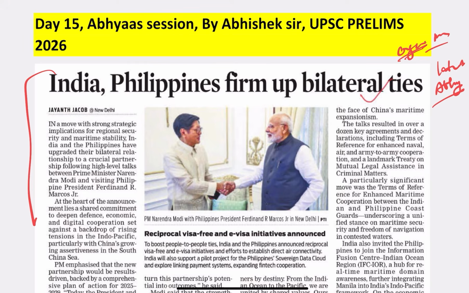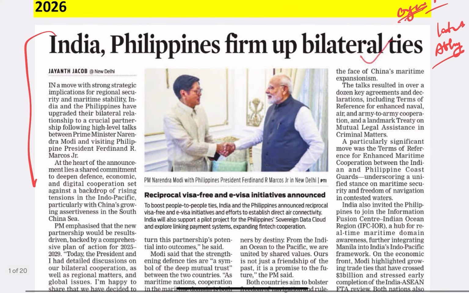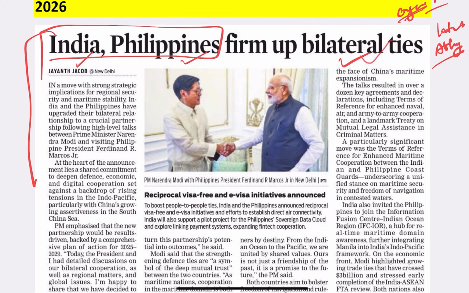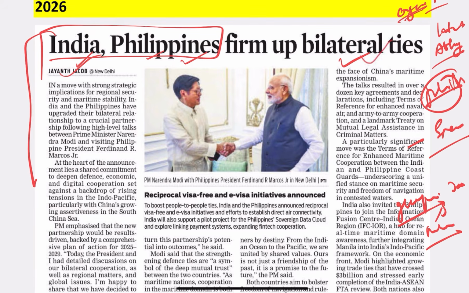Now, suppose this is an article and it talks about the India Philippines form of bilateral ties. So basically, India and Philippines are the topics here. What all questions can be framed for India and Philippines that are important for your exam? One is the Philippines map, where only Philippines is involved. But where India and Philippines both are involved, the very first question is which regional grouping, where India and Philippines both are the members.